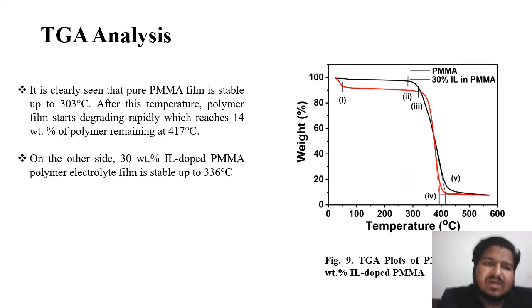So next we have the TGA analysis. It is clear from the graph that pure PMMA film is quite stable up to 303 degrees Celsius. After this temperature, the polymer film starts degrading rapidly, reaching 14.8% of polymer remaining at 417 degrees Celsius. And if we observe the second curve, the 38% IL PMMA polymer electrolyte film is stable up to 336 degrees Celsius.